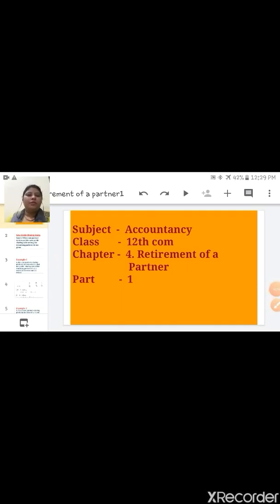Today we are going to start our new chapter, chapter number 4, retirement of a partner. We have completed the 3 chapters. First is not-for-profit organization, second is fundamental accounting, and the third is admission of a partner. Now today we will start retirement of a partner.